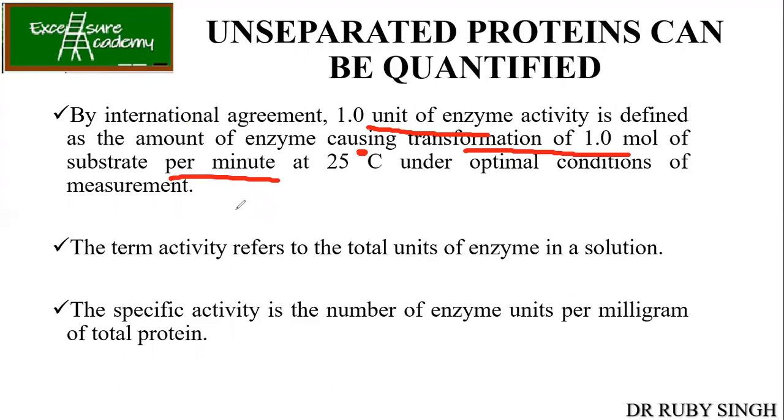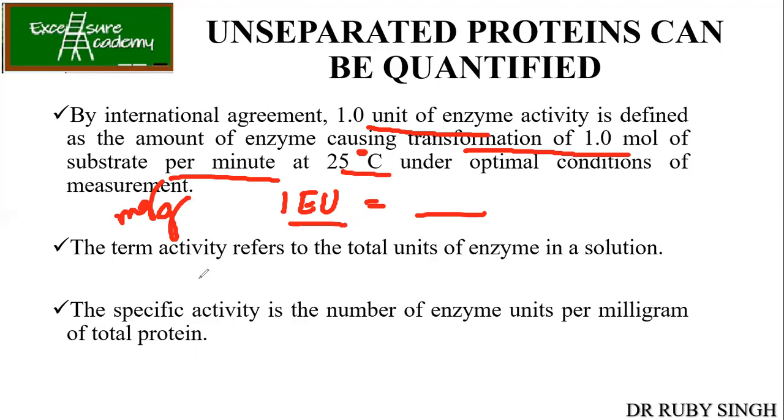In most cases, when you buy an enzyme from a company, the vial says one enzyme unit. They don't write gram or milligram. They will write one enzyme unit equivalent to this much. So what is the meaning of one enzyme unit? It is the amount of enzyme required for the conversion of 1 mole of substrate per minute at 25 degrees Celsius into the product.